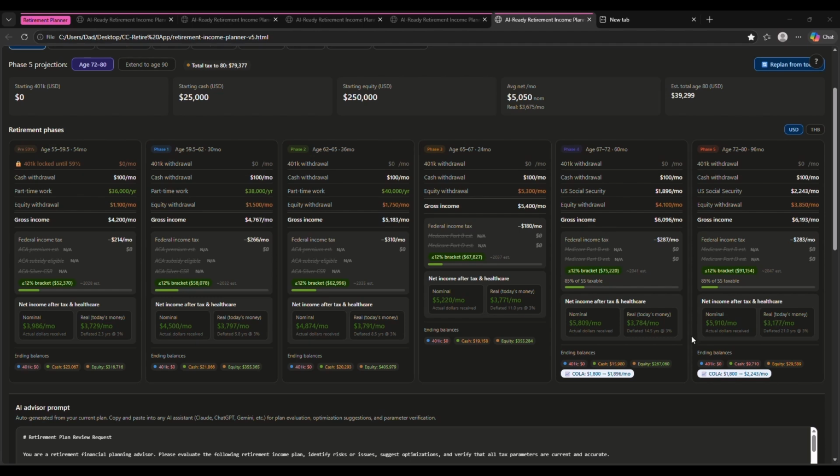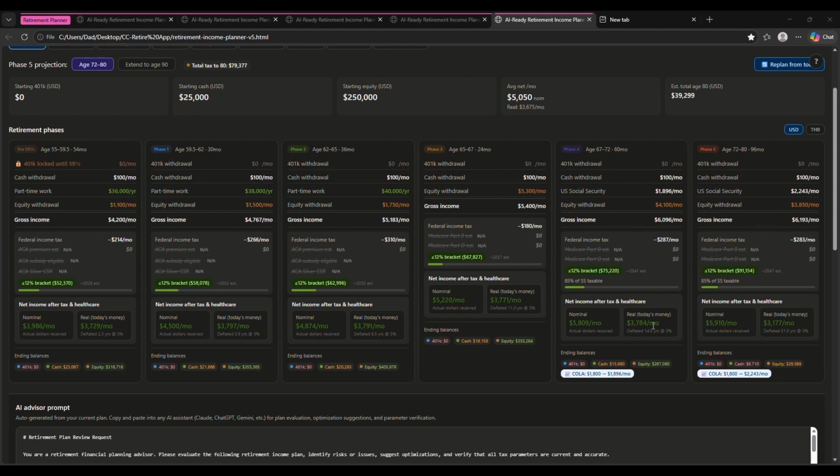Now, one of the reasons why a tool like this is very useful is that if you were to think in your head, well, I only need 3,800, that might actually lead to a situation where in the later phases of this retirement plan you didn't have enough.